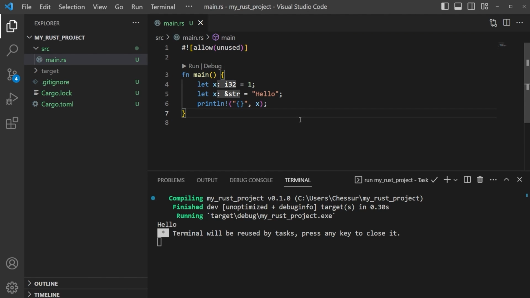We've got scope. Again, scope means variables can be local to their code blocks. And then we have shadowing, meaning that a variable can be redeclared using the same exact name, as you see here. So that's the difference between scope and shadowing. We're going to go ahead and move on to the next video.